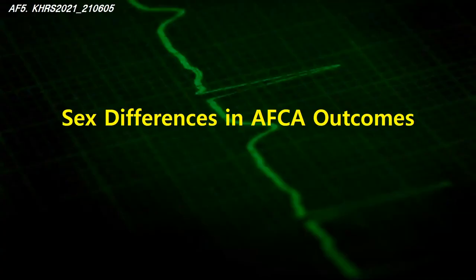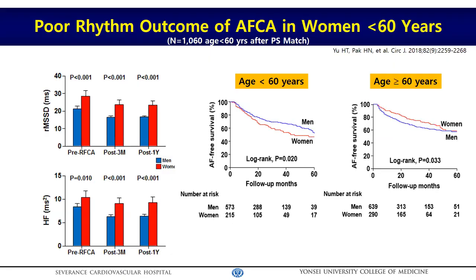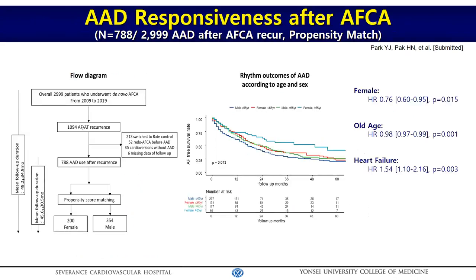Lastly, I would like to introduce several studies regarding sex differences. UITA previously reported that women younger than 60 years old show a worse rhythm outcome after de novo catheter ablation, and the mechanism is related to higher parasympathetic nerve activity among young ladies with AF, by analyzing heart rate variability. After AF recurrence, which patients respond to antiarrhythmic drugs better? Park Yun-jung systematically reviewed antiarrhythmic drug responsiveness in patients who recurred after catheter ablation. This study is also under review.